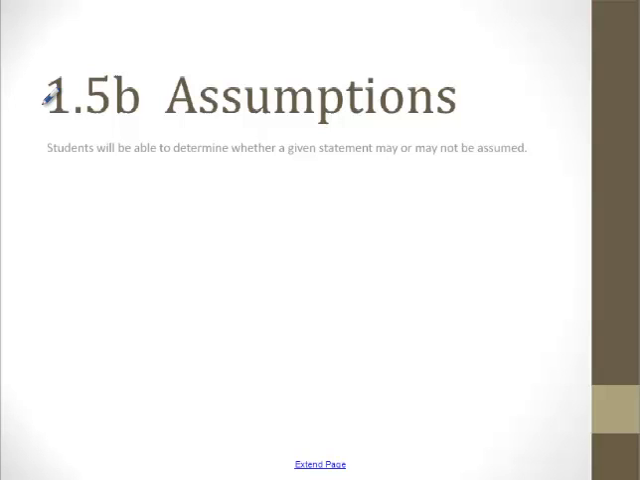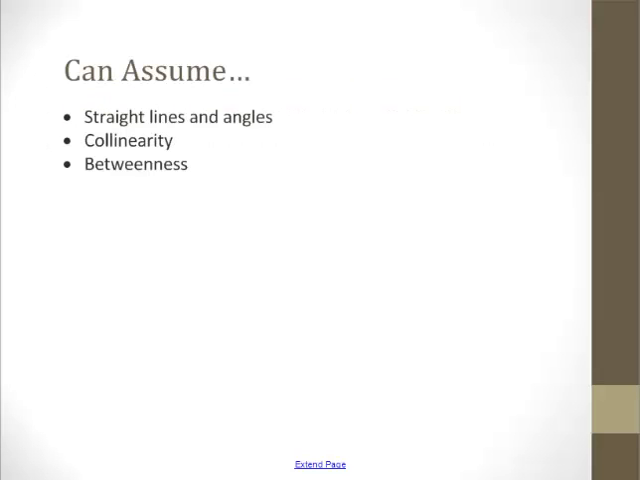Second part of 1.5 is talking about what we can assume and what we can't assume and how we can use that to our advantage. The things that we can assume will help us create steps for a problem to figure out our final answer. So we can assume straight lines and angles. If it looks like an angle, it's an angle. If it looks like a straight line, it is a straight line. We can assume collinearity. If it looks like 3 points are all on the same line, they are.